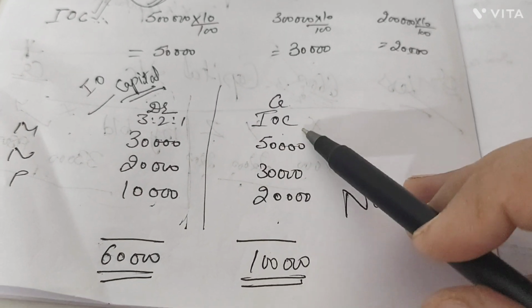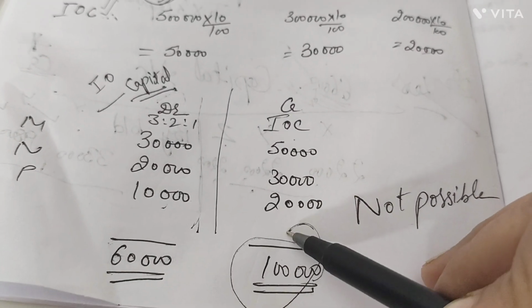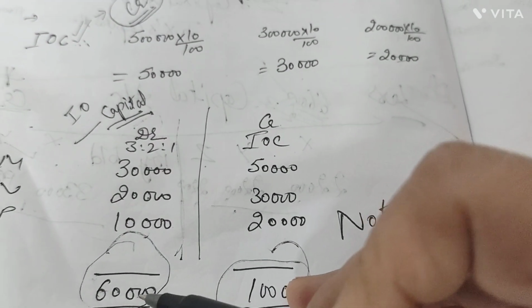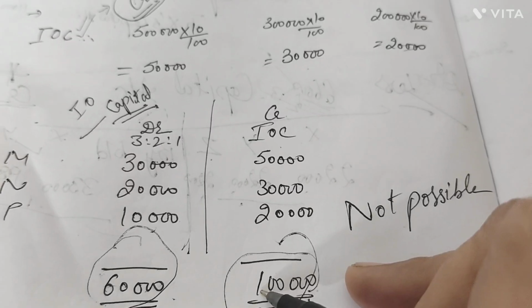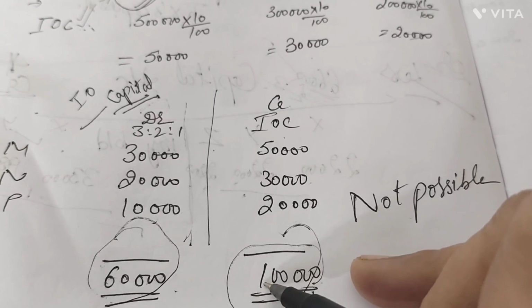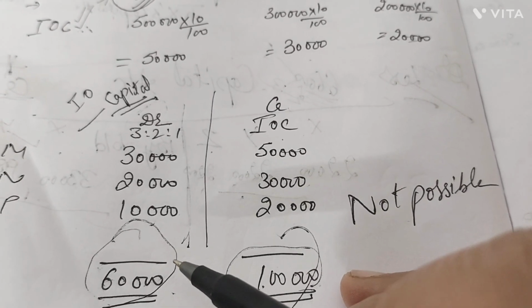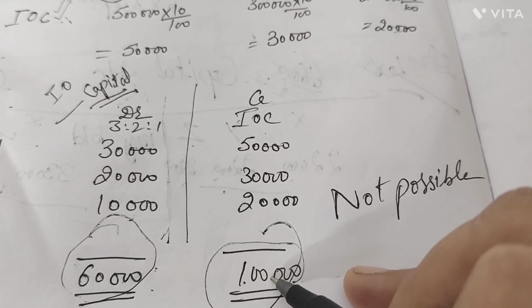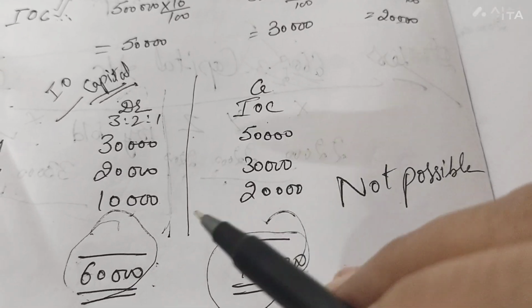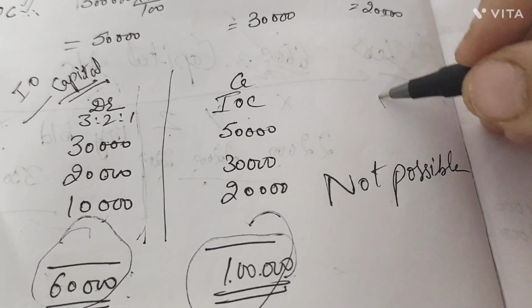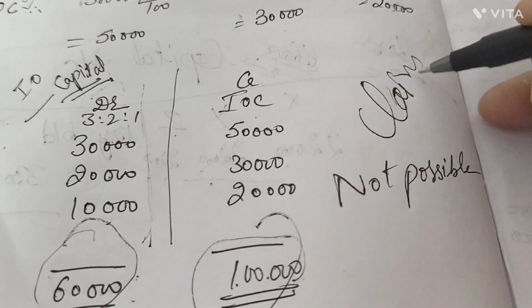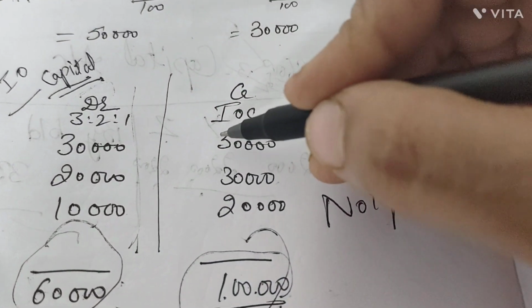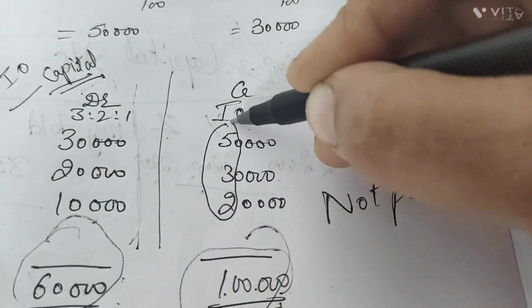IOC total is 1 lakh, which is more than the profit with the firm. Now, it is not possible for the partners to appropriate the profit, which is very much less in comparison to the given claims. So this profit would now be distributed in the claim ratio. This 60,000 rupees profit would go in which ratio? 5:3:2.